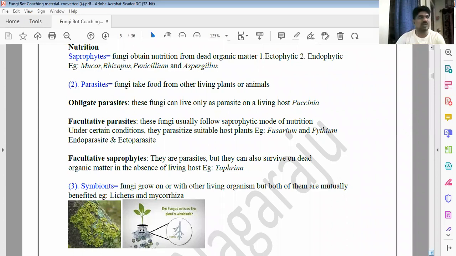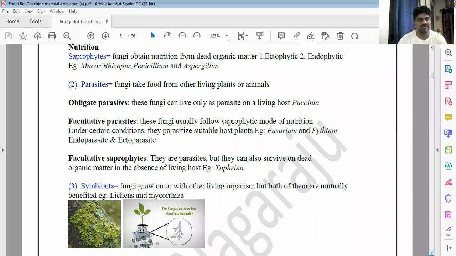Rust diseases are caused by which fungi? Which order of fungi? Uredinales. Okay, smut diseases. You know the smut. Smut of sorghum. Smut of maize. Black powder. Smuts and rust, these all are obligate parasites. These only grow on the host. Without the host, they can't survive.